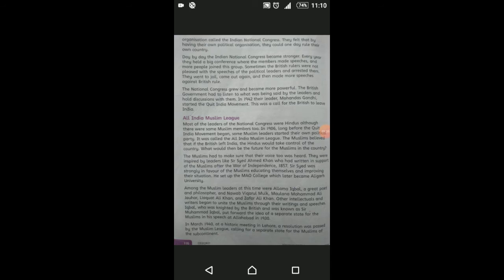Many conferences were held, and their members made many speeches. Soon after that, the Indian National Congress grew and then they started the Quit India movement. After that, the British started to leave India.